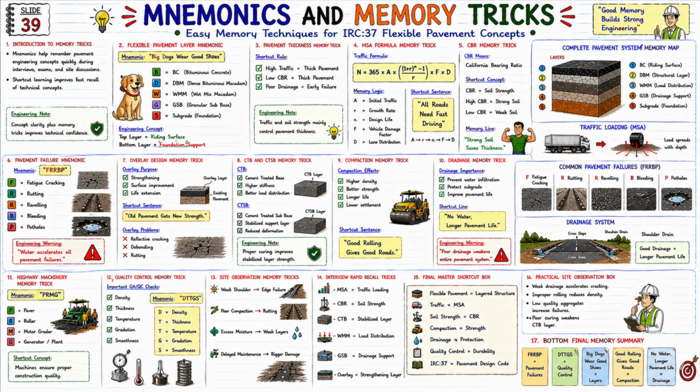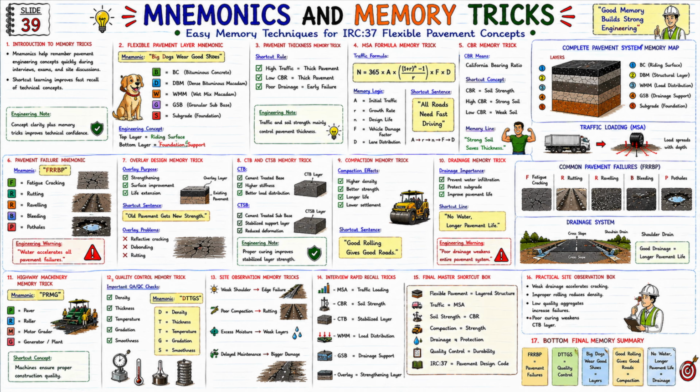Now let us look at the second section. Flexible pavement layer mnemonic. Mnemonic is given: Big dogs wear good shoes. Now let us understand its meaning. B, BC, bituminous concrete. D, DBM, dense bituminous macadam. W, WMM, wet mix macadam. G, GSB, granular sub-base. S, subgrade, foundation layer.